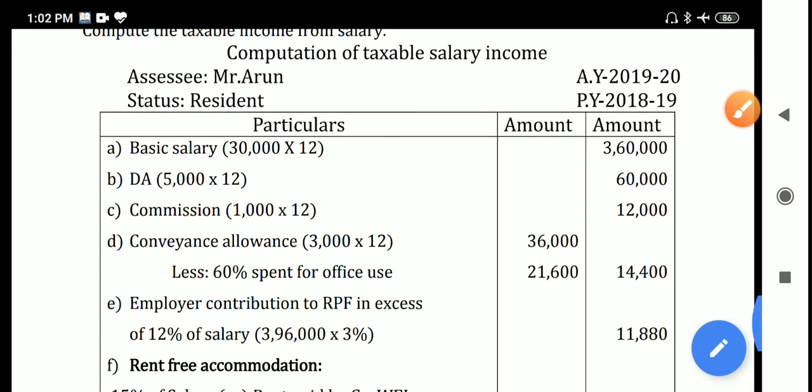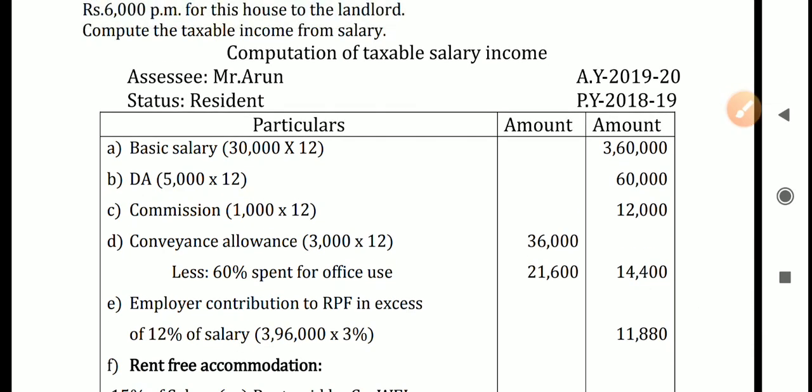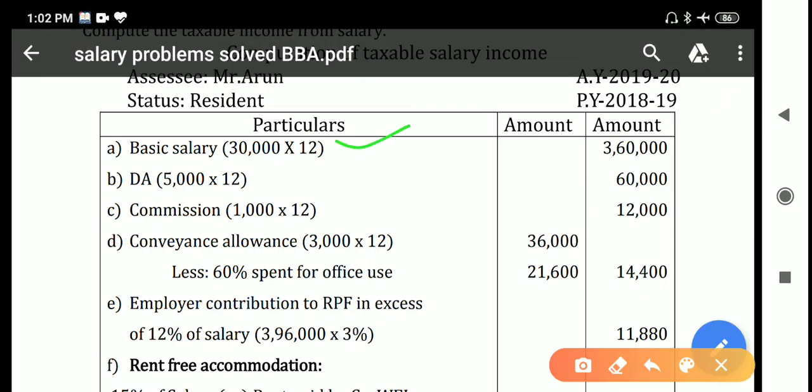First thing is basic salary. 30,000 per month is given, so you have to multiply with 12. 30,000 into 12 will be the taxable basic salary, that is 3,60,000. And dearness allowance, 5,000 per month, multiply with 12, you will get 60,000. Commission on a monthly basis is given as 1,000 rupees per month, multiply with 12, you will get 12,000.